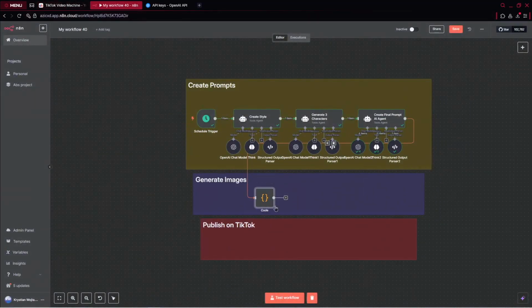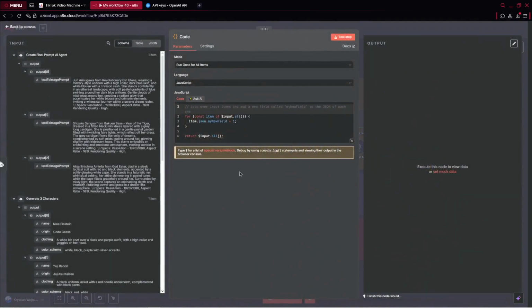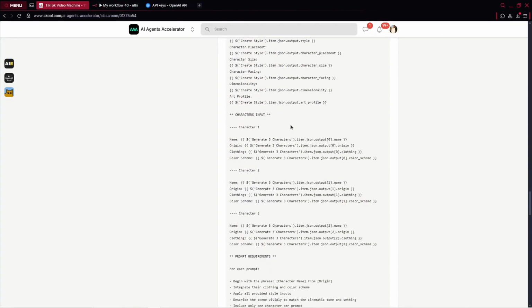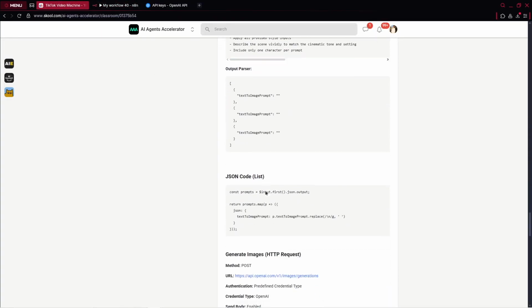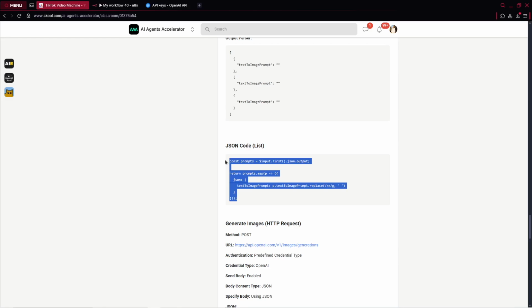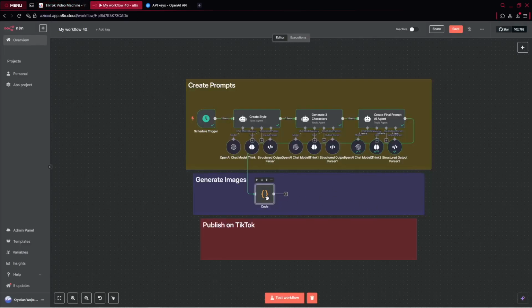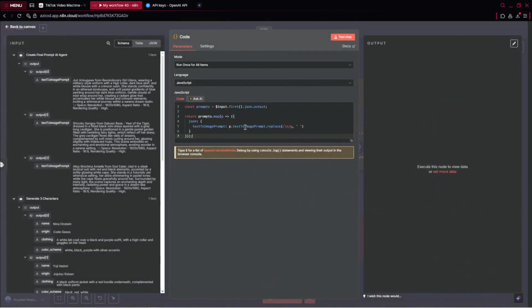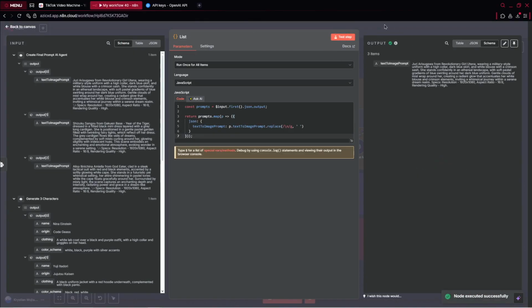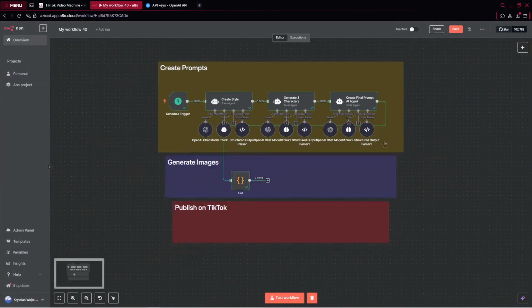For this case, we've got the JavaScript code. And a lot of you may think, all right, no, please, no, it's coding. However, don't worry, I've got the solution for you. So here, JSON code list. What it does is take our variables from the previous AI agent and combine everything together. In general, we can also rename it as the list, and then test the step. As a result, we have one output and 3 items. So we've got 3 different prompts, however, everything combined at once.